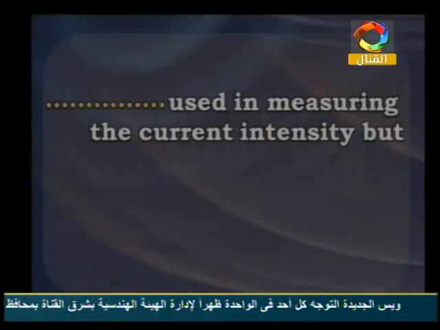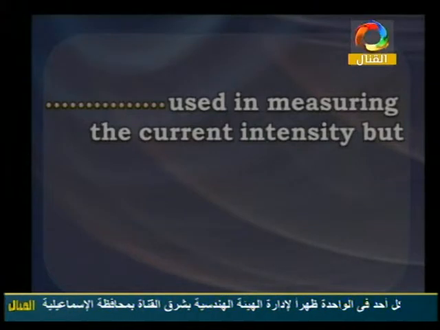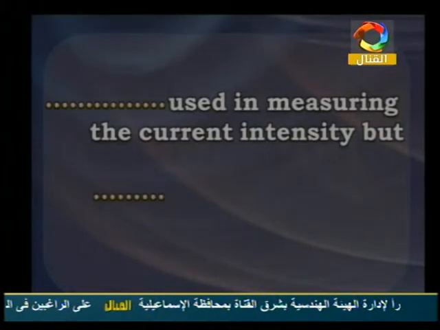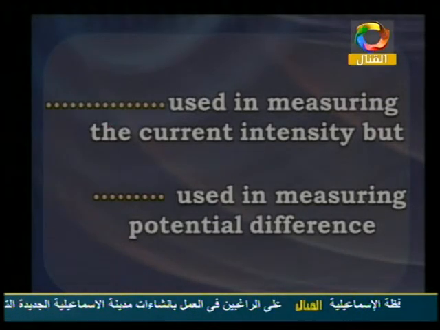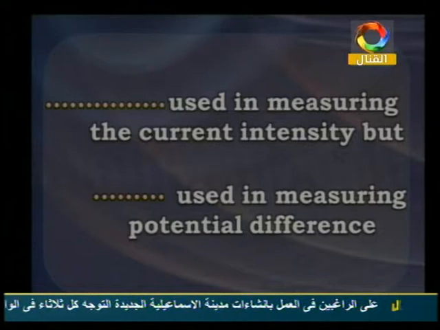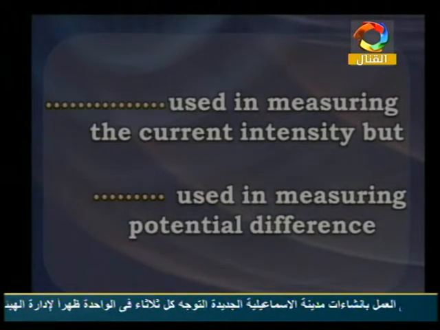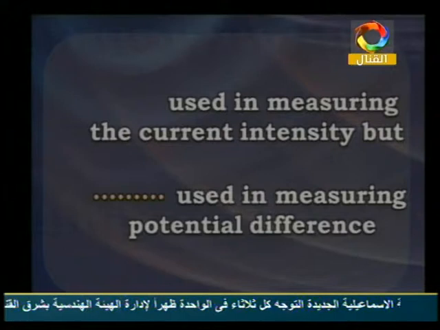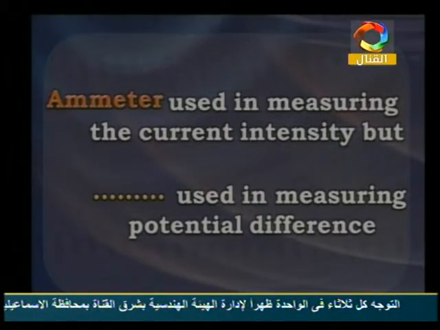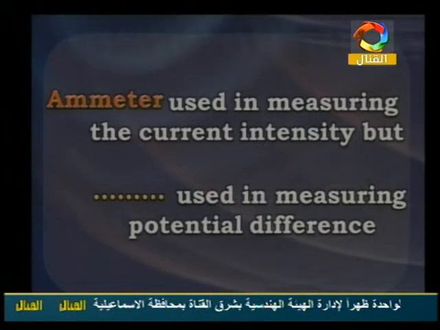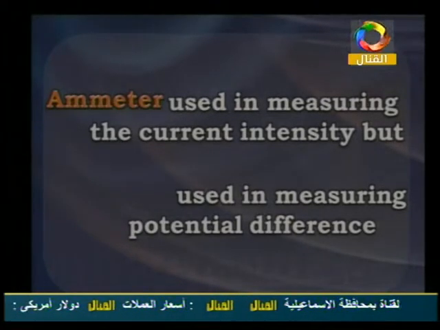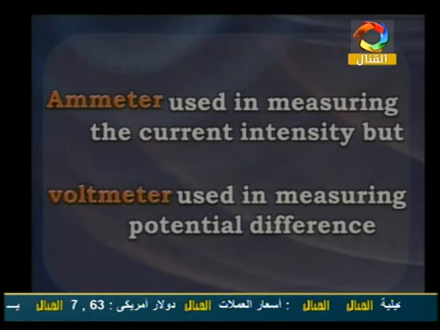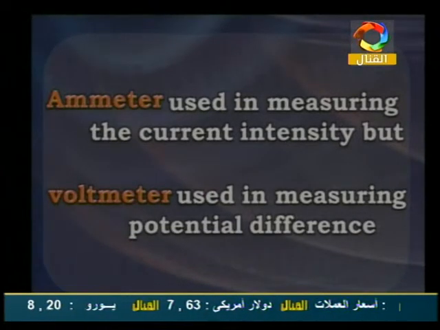After that, we have another one here. We have a space used in measuring current intensity, but a space used in measuring the potential difference. What will happen here? We have two different devices. Here we have the ammeter, right? So the ammeter is used in measuring the current intensity, but what is used in measuring potential difference? We have the voltmeter. Excellent. It's very easy to know this.